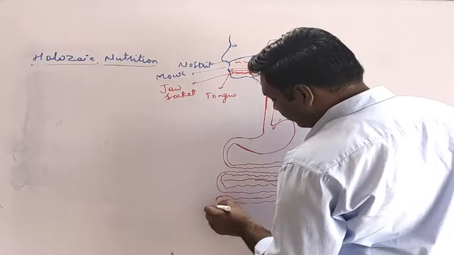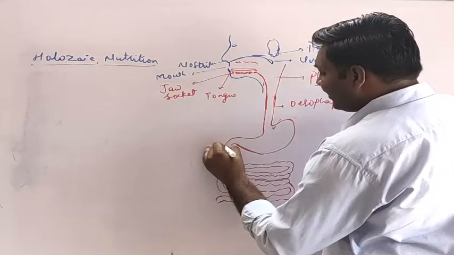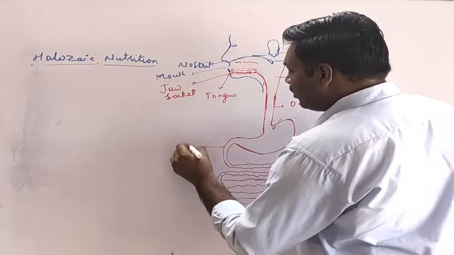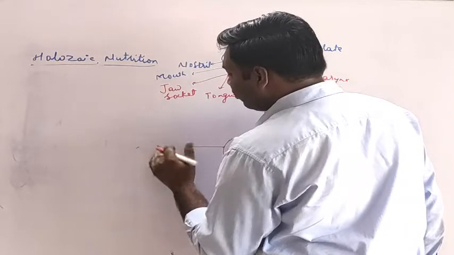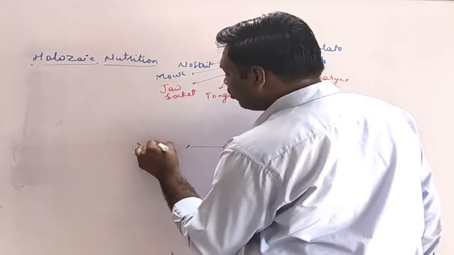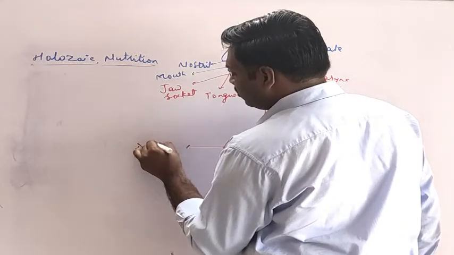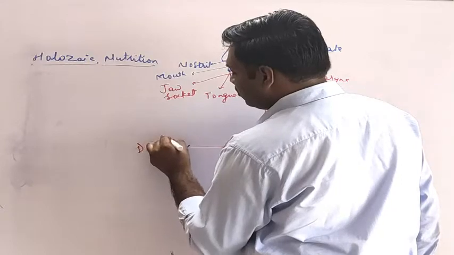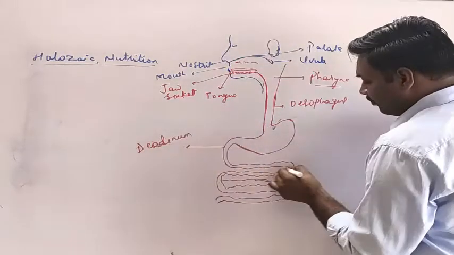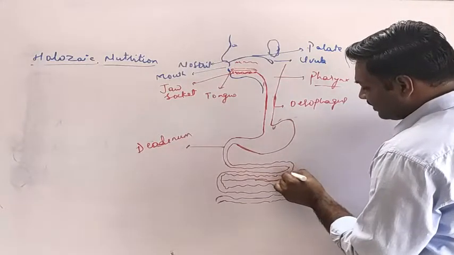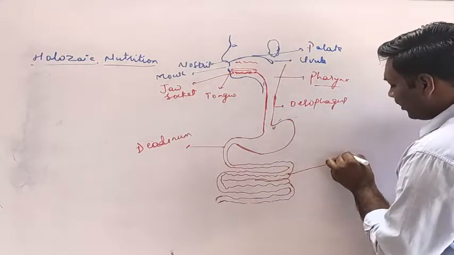This part of the intestine is referred to as the duodenum. Then the part which is next to the duodenum is referred to as the jejunum.